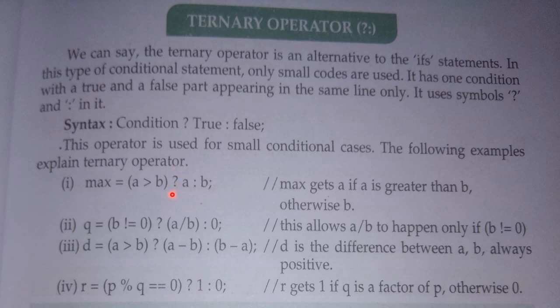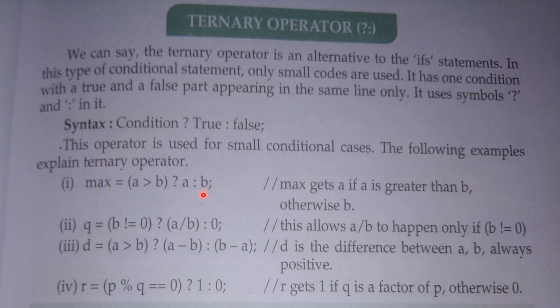So, is A greater than B? If it is true, then the part before this colon sign will be used for the true case, which means it will store the value of A in the max variable.